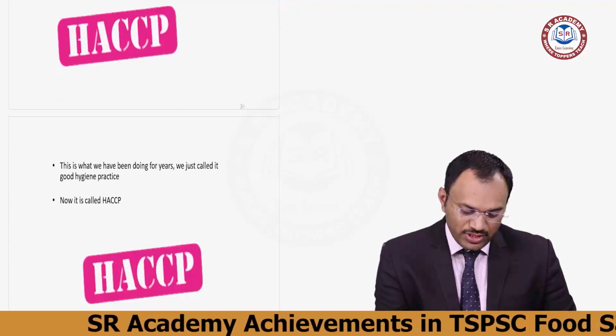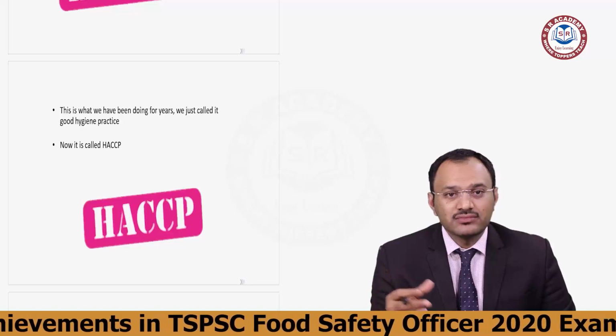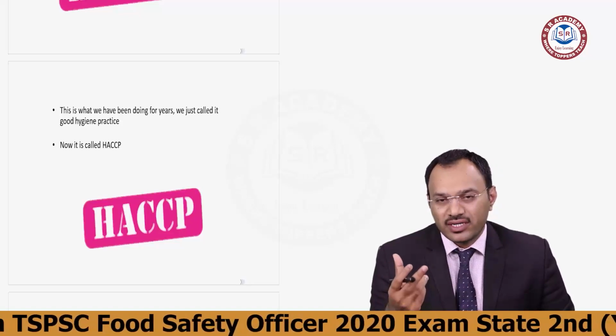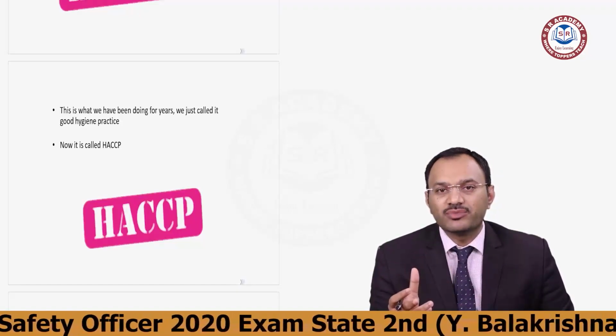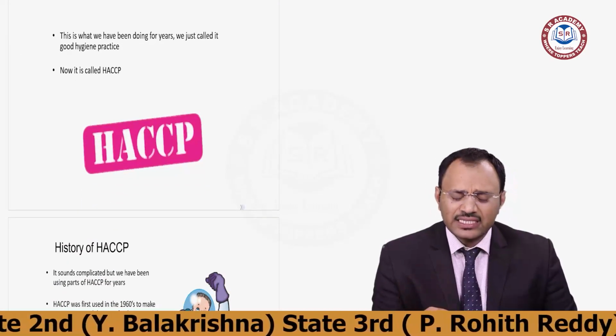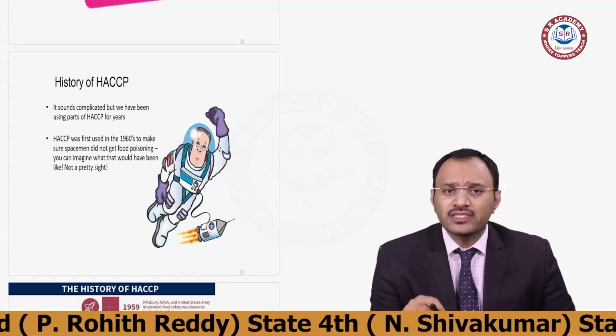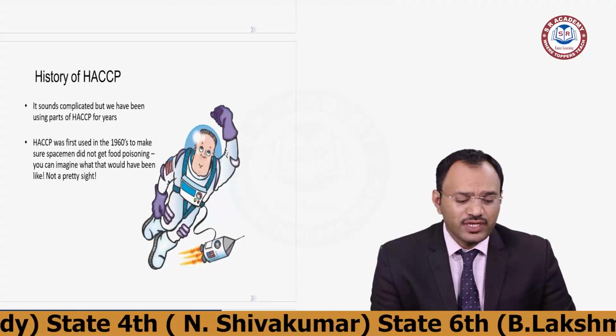So what is HACCP? Hazard analysis. What is a hazard? This is nothing but the risk involved. Whatever the risk in the process, we call that a hazard. Okay, so it is an age-old process. The history of HACCP, if you see, is very important for us. The history of HACCP is what we have to understand.